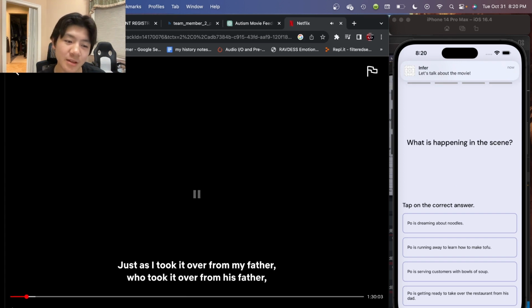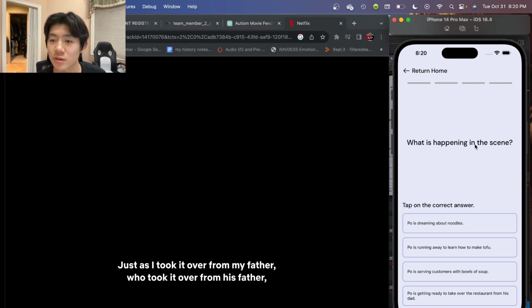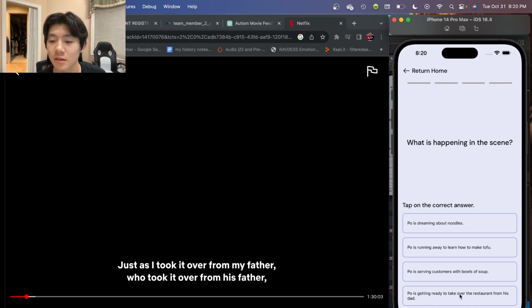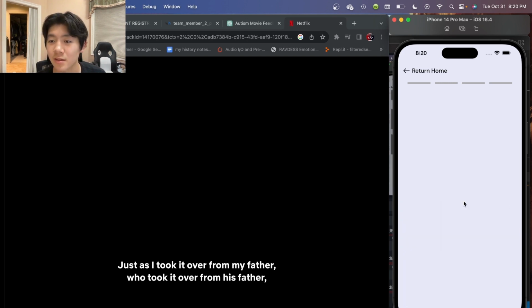Now we can see that after a little while, the app has detected when it should display the questions. So let's try answering some of the questions right now. What is happening in this scene? Poe is getting ready to take over the restaurant from his dad, like his dad just said, and it's correct.